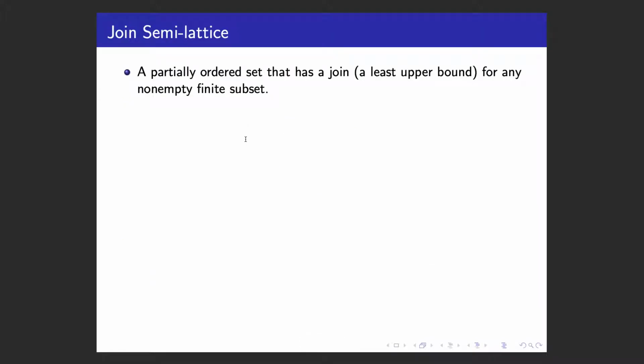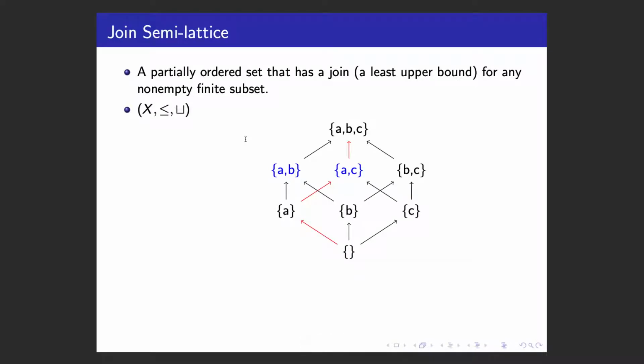A join semi-lattice is a partially ordered set that has a join for any non-empty finite subset. It can be denoted as a triple. The first element is the set of elements in the lattice. The second one, the less than or equal to operator, is the relationship between elements. The third one is the join operator. Here's an example of a Boolean lattice. The elements of this lattice are all the possible subsets of a universal set {A, B, C}, and the less than or equal to order is defined as set inclusion. The join operator is defined as set union.